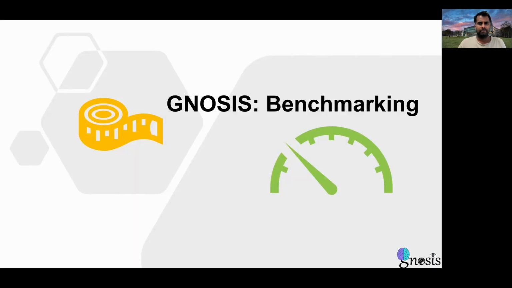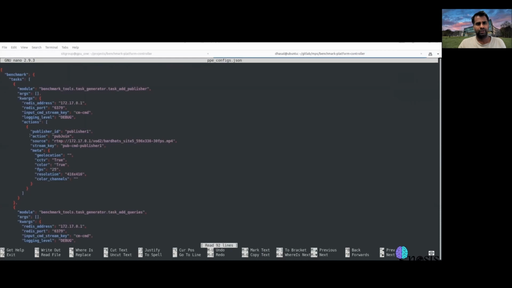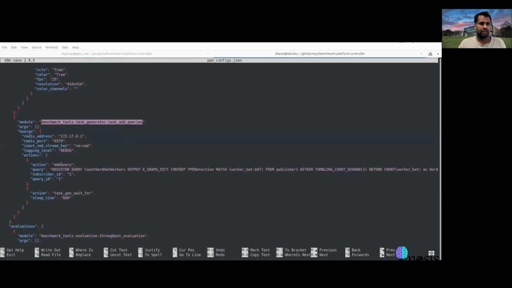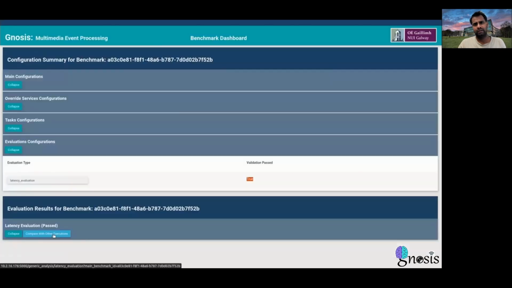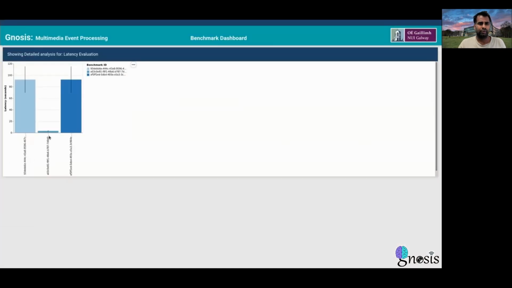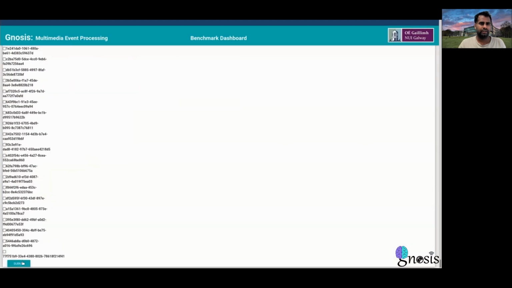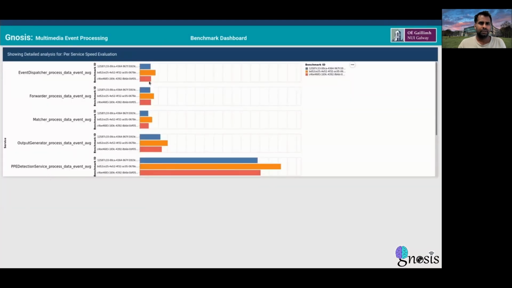GNOSIS constitutes a benchmark platform controller. Here different evaluation metrics can be given, and the system can be configured with different queries, like adding a query and deleting a query. And then there is a GNOSIS benchmark dashboard where we can evaluate the system performance, like latency, throughput, and per-service latency to identify metrics of each microservice.